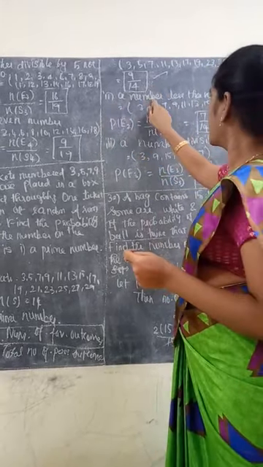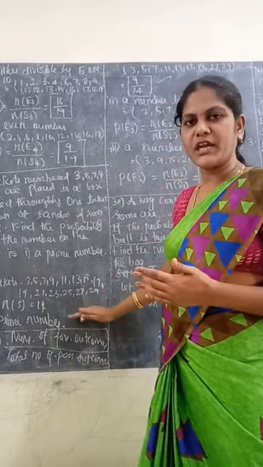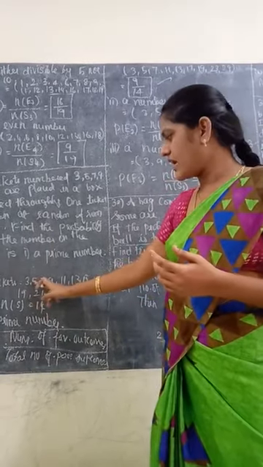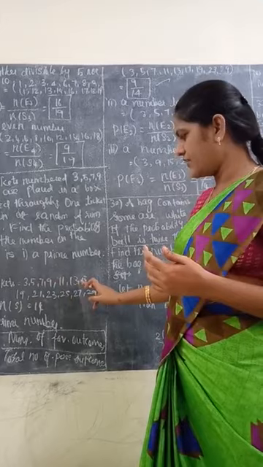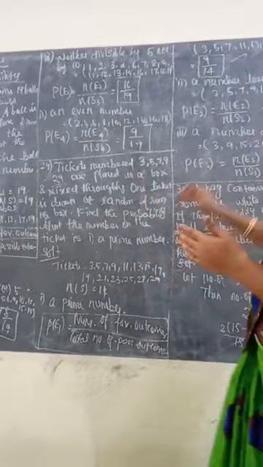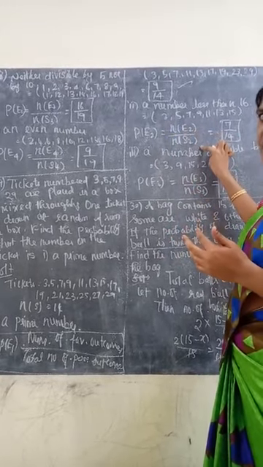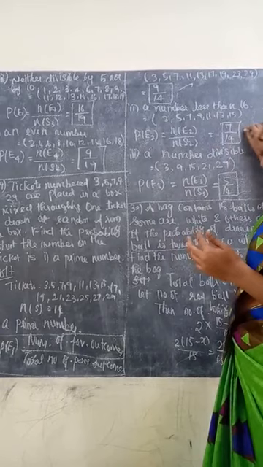Second subdivision, a number less than 16. Using this total, we need to find the numbers less than 16. So 3, 5, 7, 9, 11, 13, 15. 17 is not possible because it must be less than 16. So P of E2 equals n of E2 divided by n of S2 equals 7 by 14.